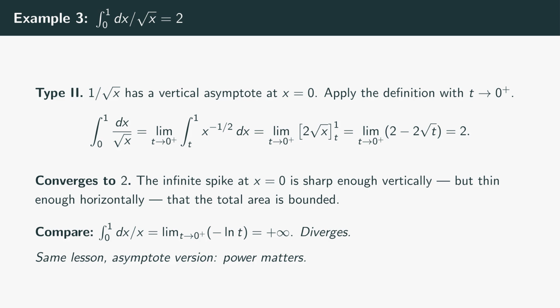The picture mirrors the infinite interval case. 1 over x is the dividing line, 1 over the square root of x converges, 1 over x squared diverges, the spike is too sharp. Same theme, different direction. There's a unified table for both directions.